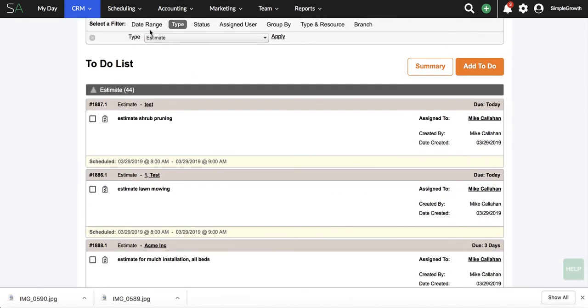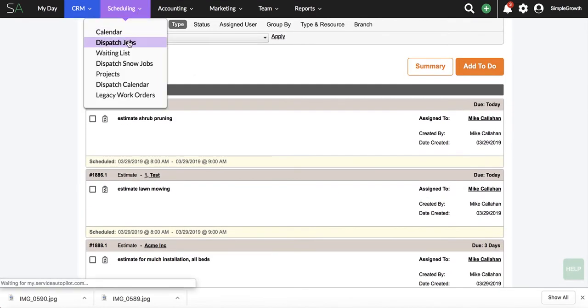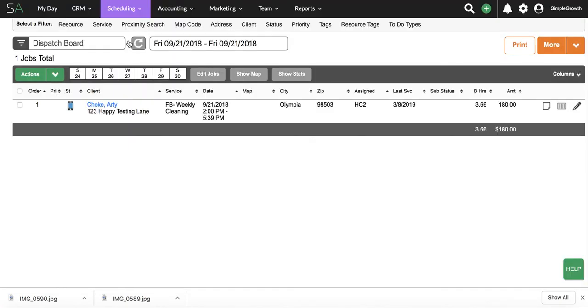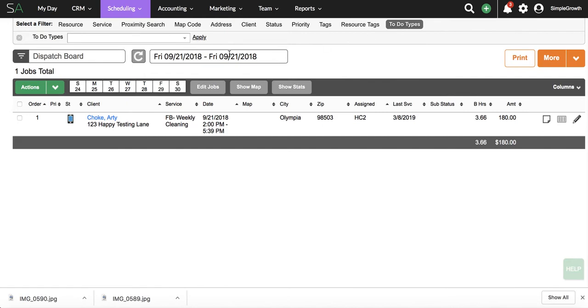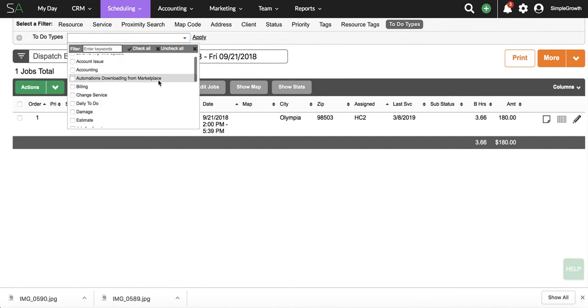So what we can do now is go into our scheduling dispatch board, and this is going to give us the ability to actually route our to-dos. So an admin or yourself could route your to-dos for the day for your estimates and optimize the drive time and workflow, and potentially set some scheduling blocks if there are appointments for maybe design build or going in and doing a home cleaning. So the thing we're going to do is go into the type of to-do. We're going to pull up estimates,